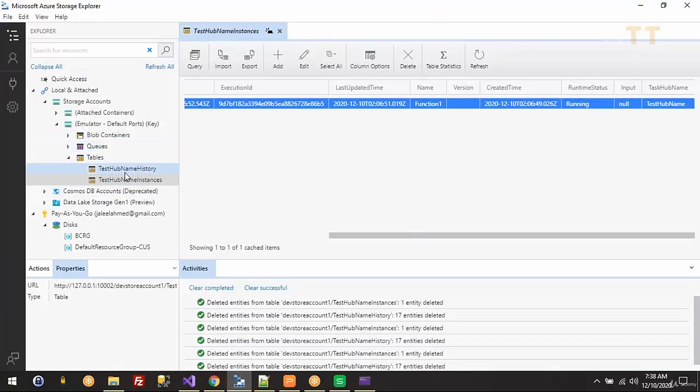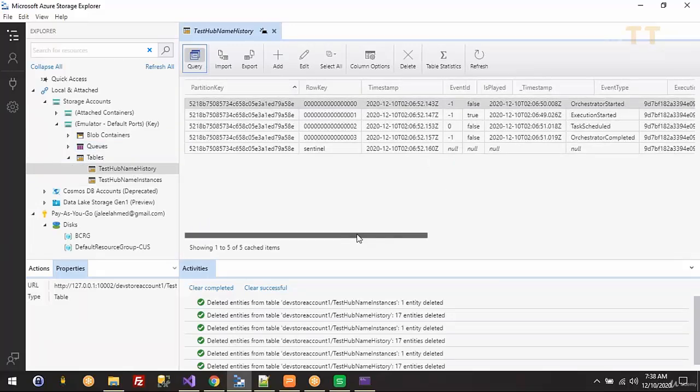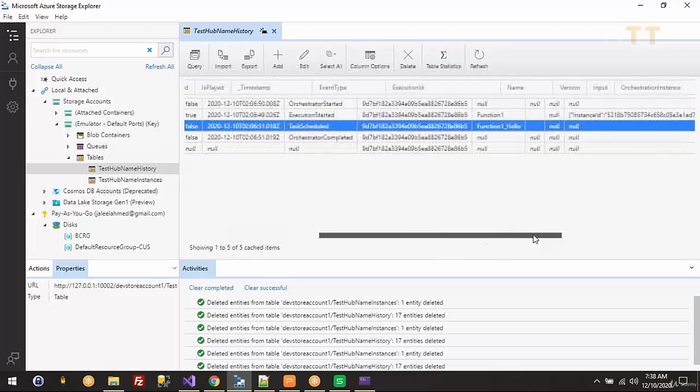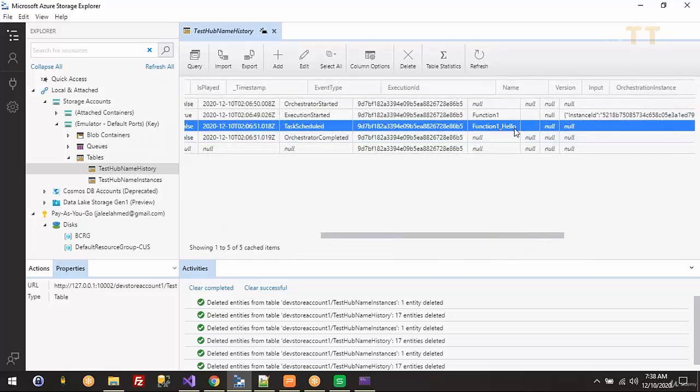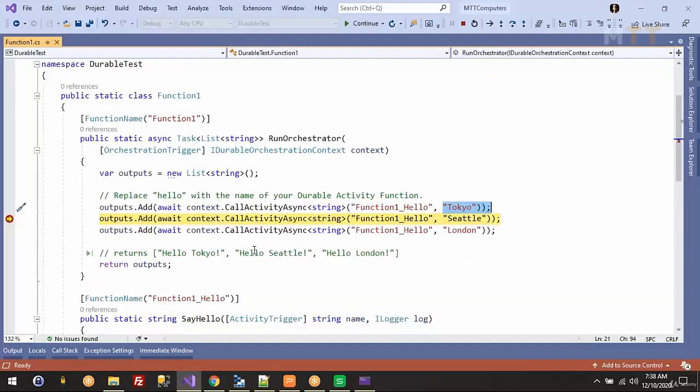It is running. If I go to the history table, I see some transactions, some rows here. The orchestrator function started, and it has also started executing our hello underscore one activity function. So I'll just press F5.